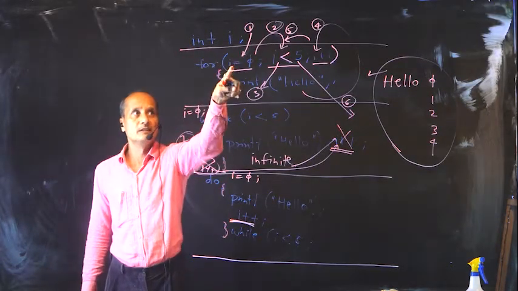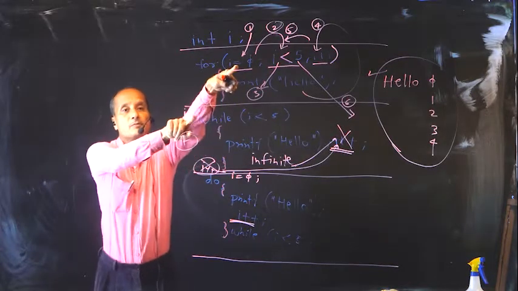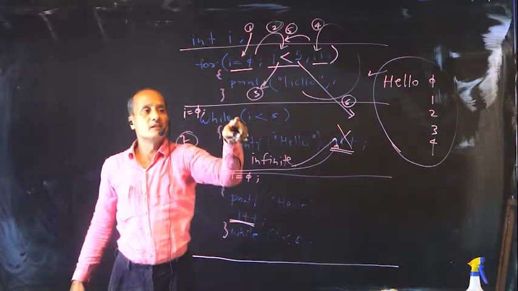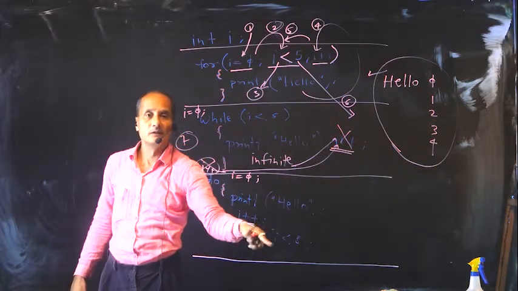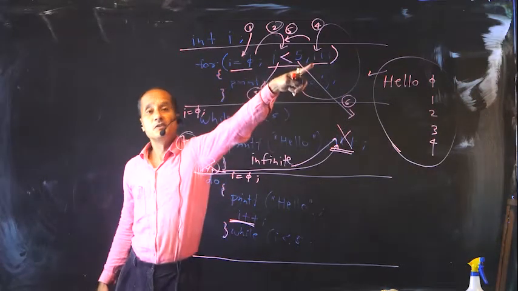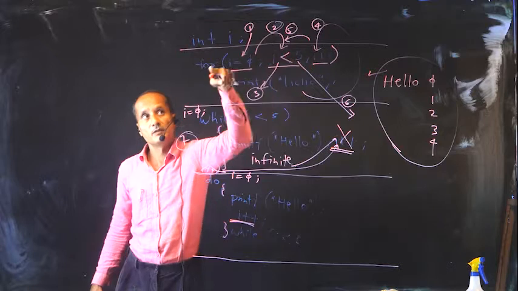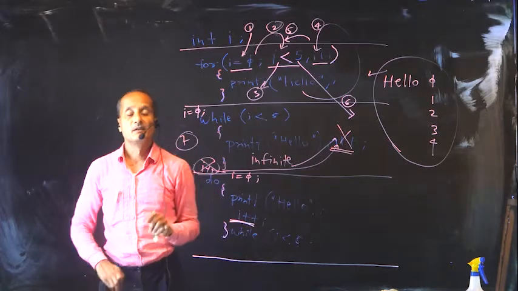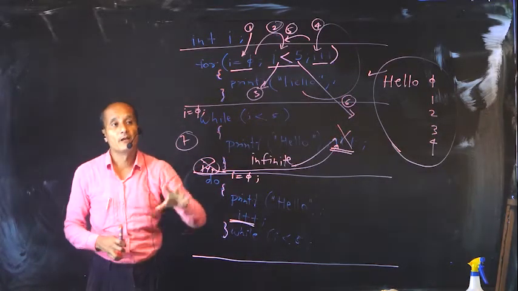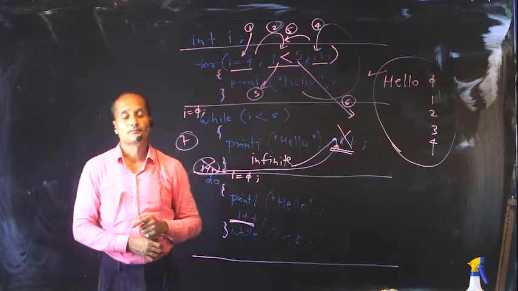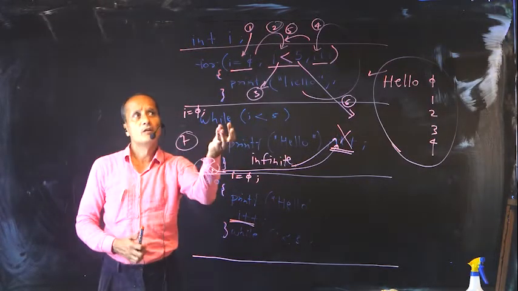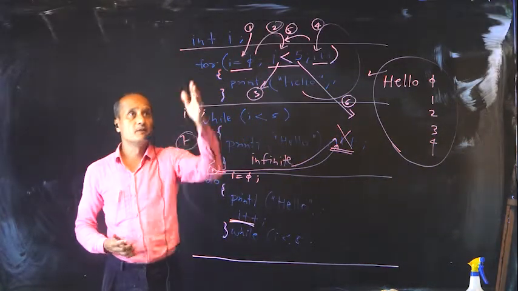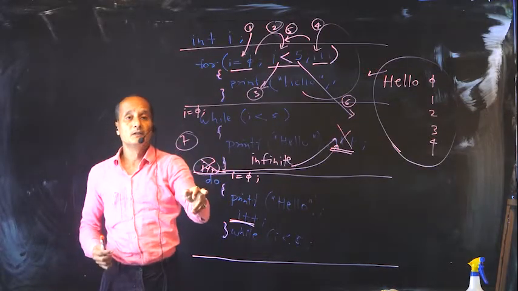Initialization in a for loop happens in this place, whereas in while loop it happens before. In do while loop it also happens before. Condition check is here, whereas it is along with while. Here it is along with this while. Increment is here. Specifically it has to be written here inside a for loop, whereas in a while loop it happens inside. In a do while loop also it happens inside. Syntax wise you can say while loop and do while loop are very similar in syntax. For loop looks slightly different. These are the major differences between for loop, while loop and do while loop.